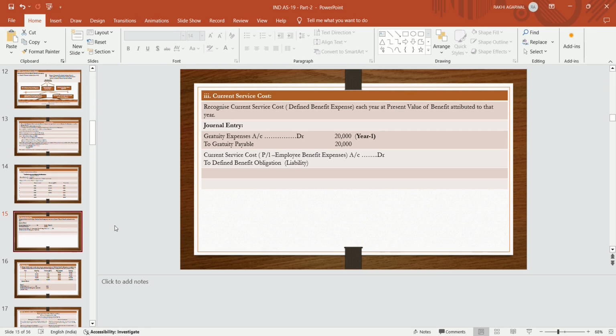So the general entry becomes current service cost instead of gratuity expense. Normal way we can pass an entry in this way: gratuity expenses account debit to gratuity payable as per AS terms, but in Ind AS terms we will use current service cost instead of gratuity expenses, which comes under the head employee benefit expenses in PL, to defined benefit obligation, which comes in the balance sheet as liability.